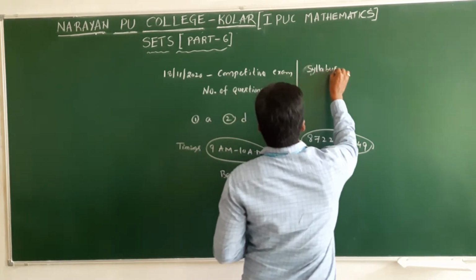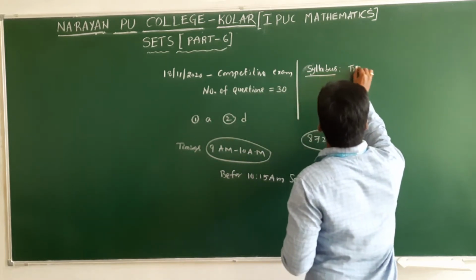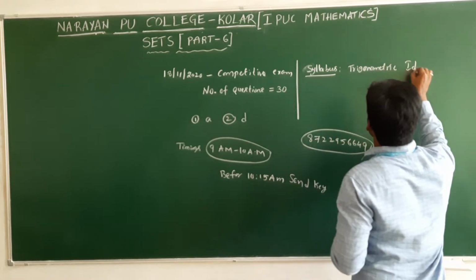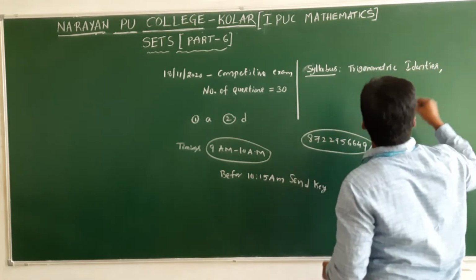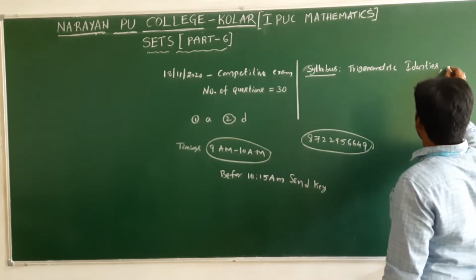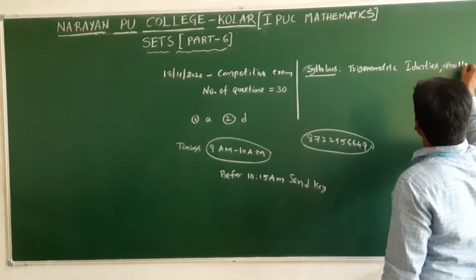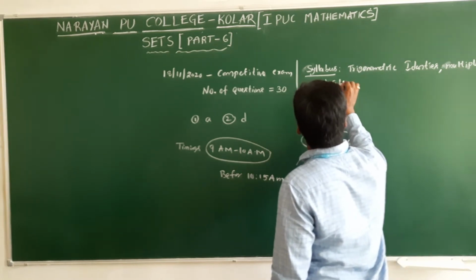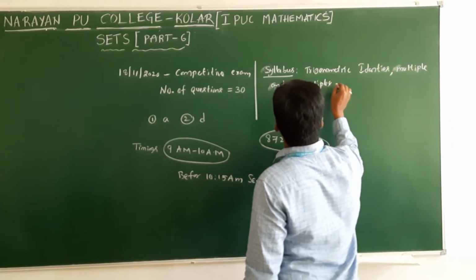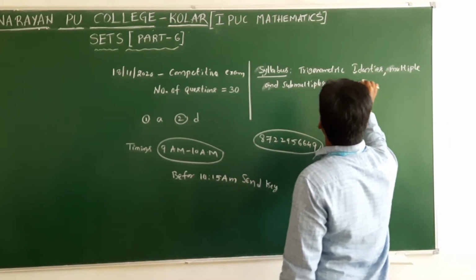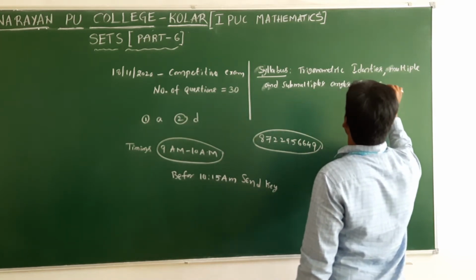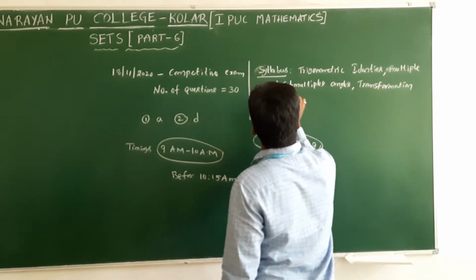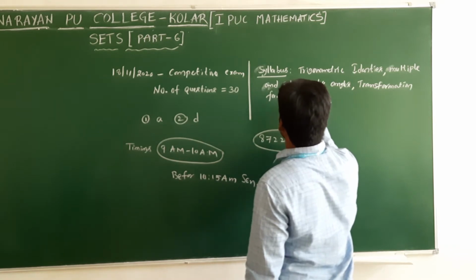And the syllabus for this. For mathematics, the syllabus: trigonometric identities, complete concept, and multiple and submultiple angles, transformation formula, and trigonometric equations.